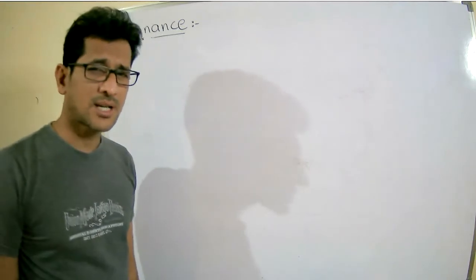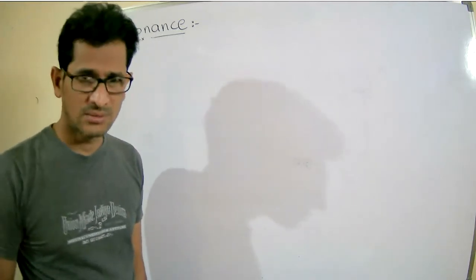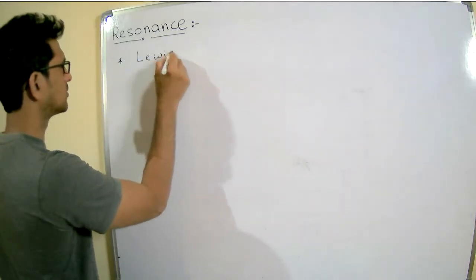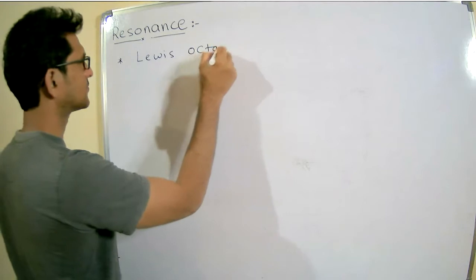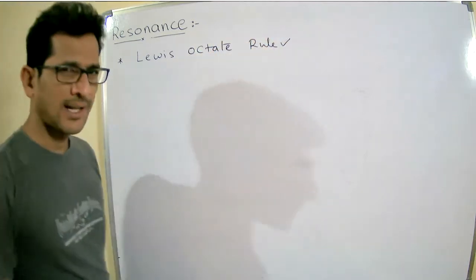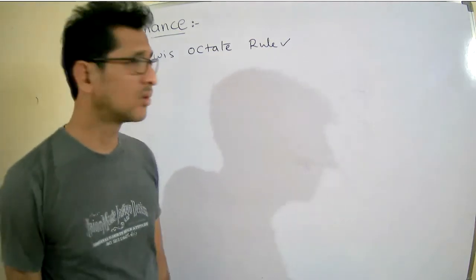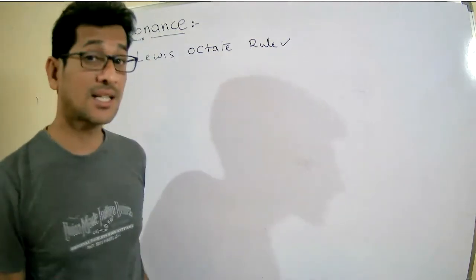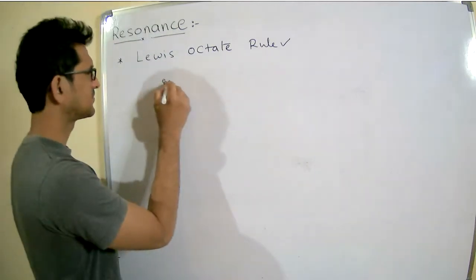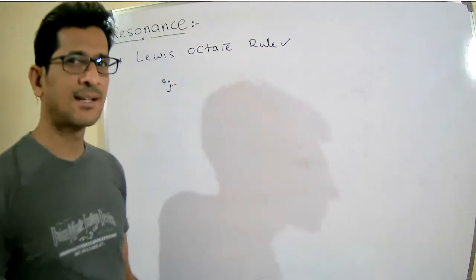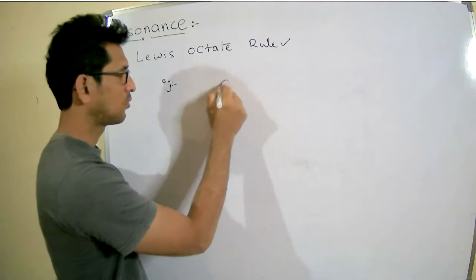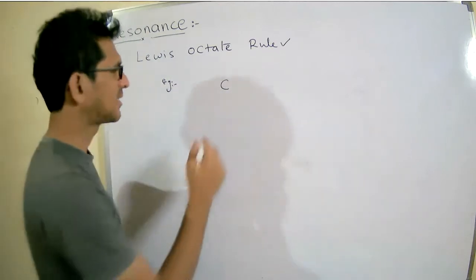These resonating structures must and should follow the Lewis octet rule. So what is the meaning of that? For example, we are writing the resonating structures of a molecule which contains carbon as one of its constituent atoms.